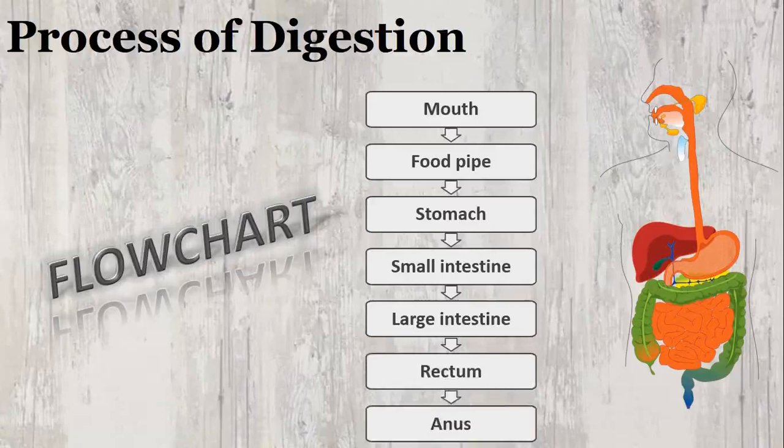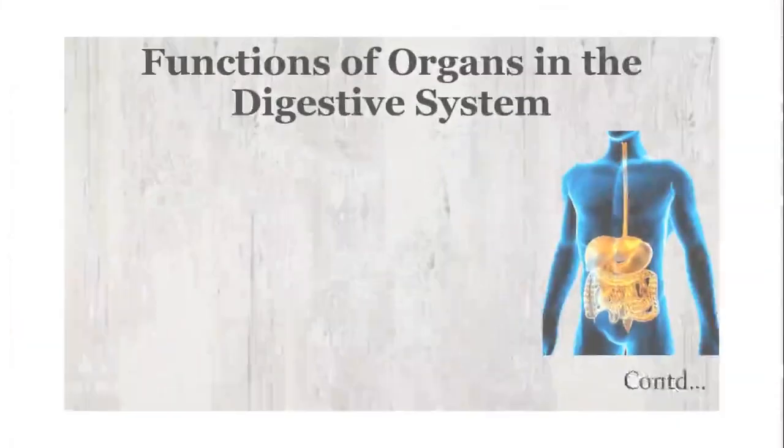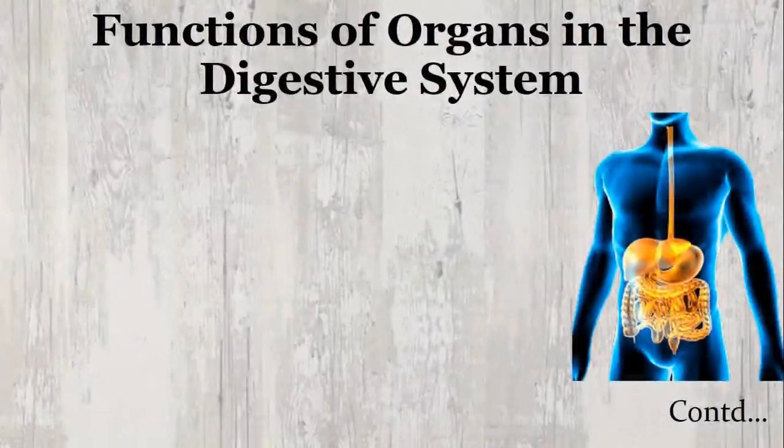In the digestion process, the food is broken down into smaller substances. The smaller substances and water are absorbed by the wall of the intestine. The process of passing out the solid waste from the body is called egestion. Next, functions of organs in the digestive system.